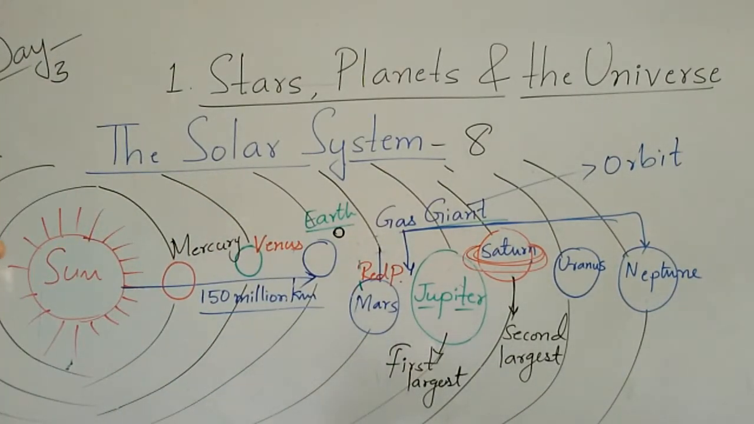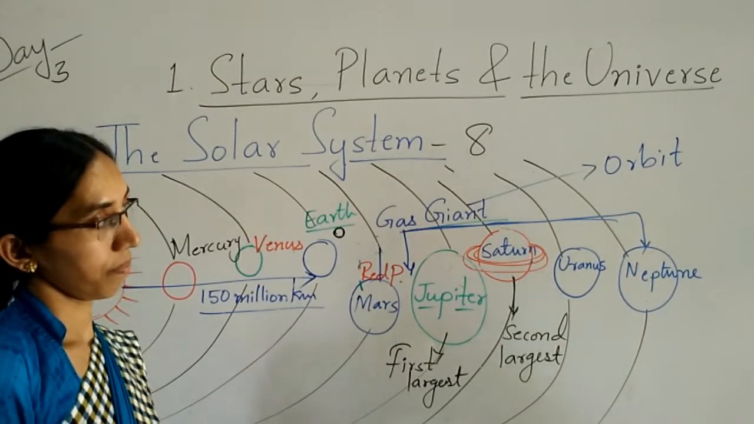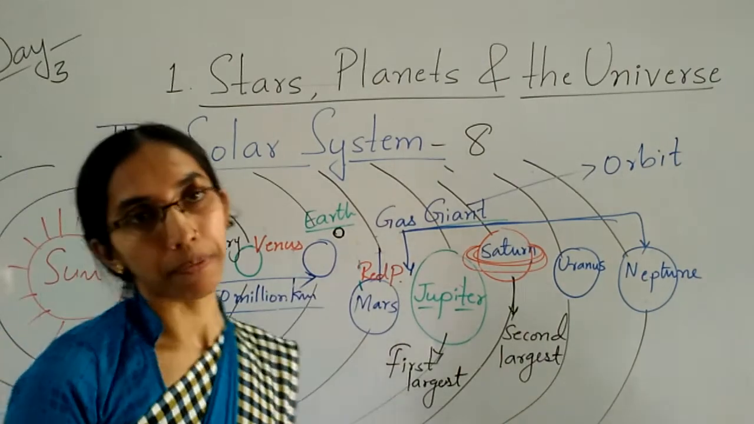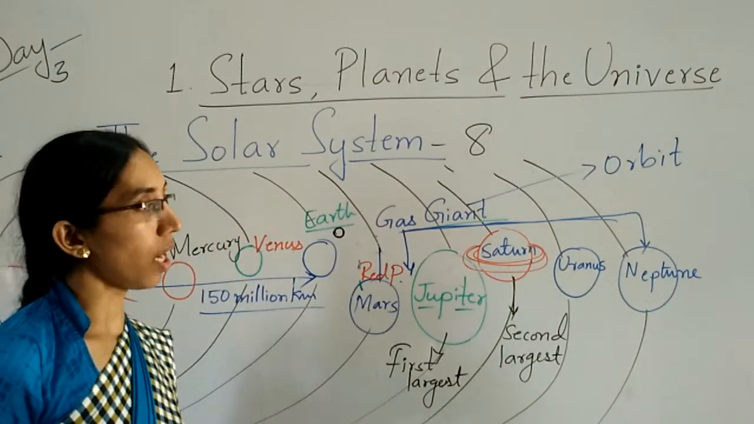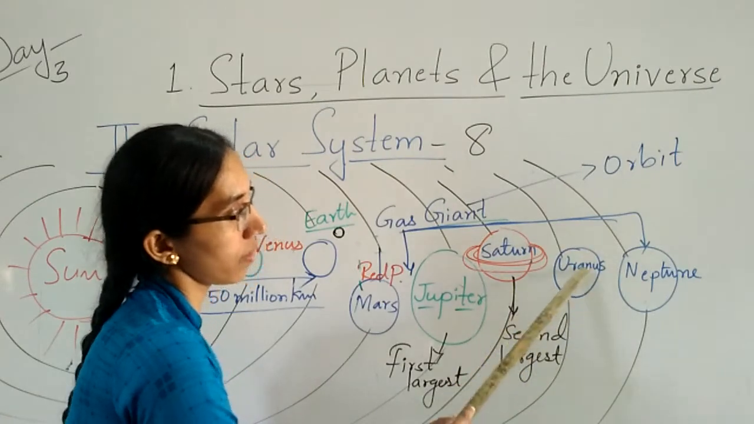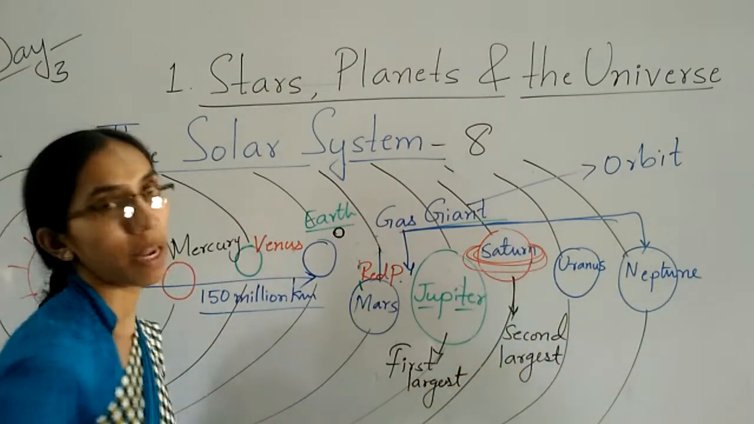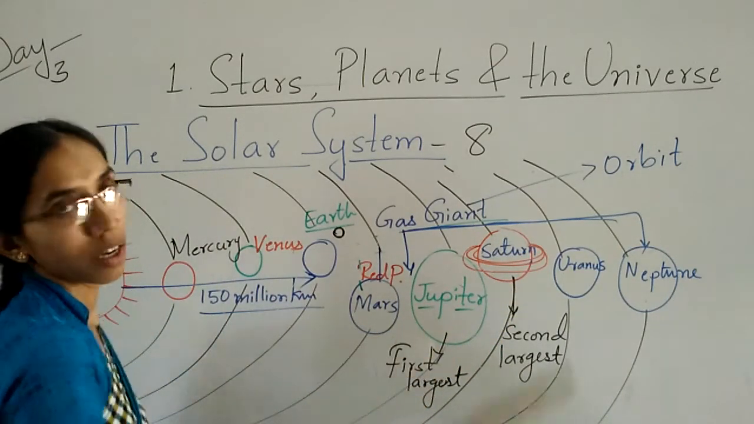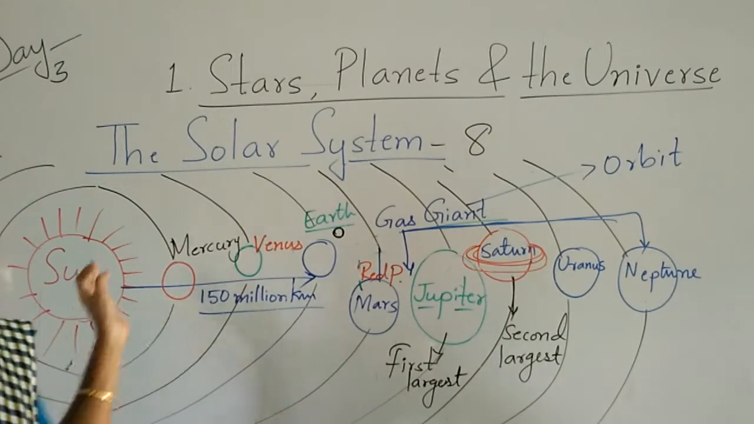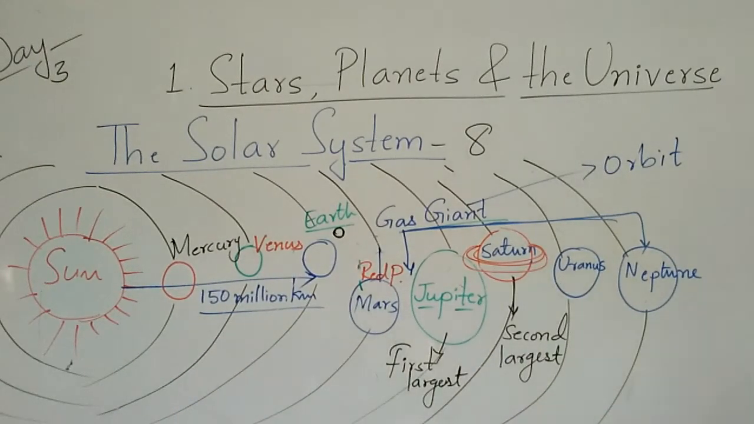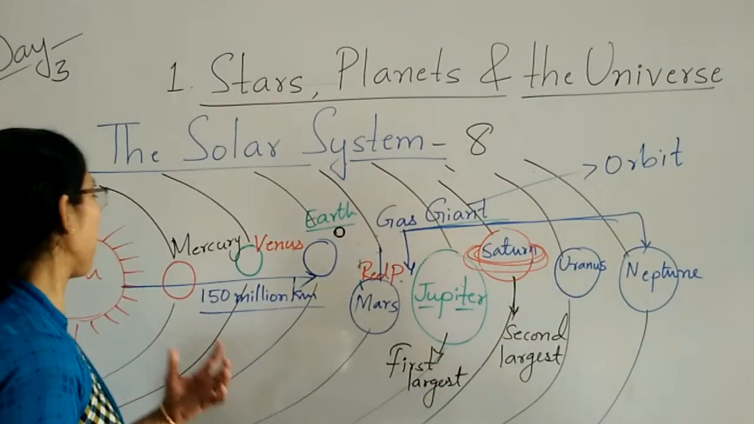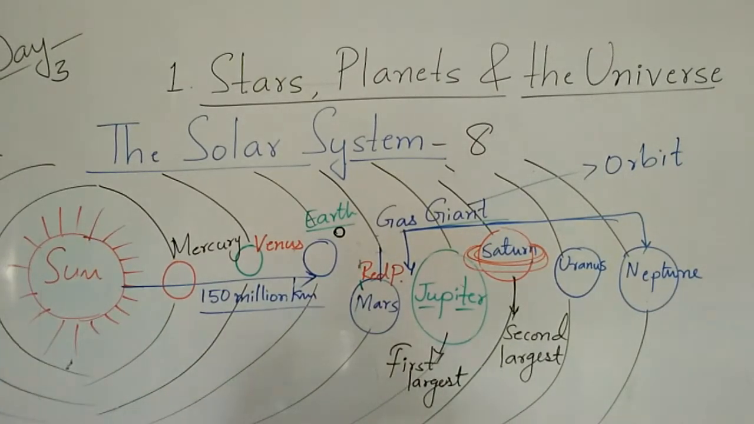Okay, children? The next is Uranus. Uranus is the 7th planet in our solar system. It is much smaller than Saturn and Neptune. Clear, children? Uranus is very far from the sun. These planets are very far from the sun. So next is Uranus, which is the 7th planet in our solar system.